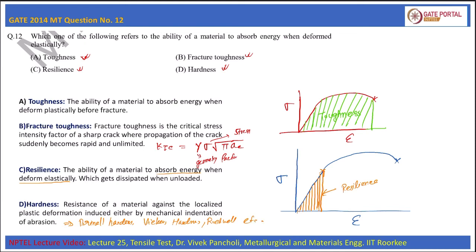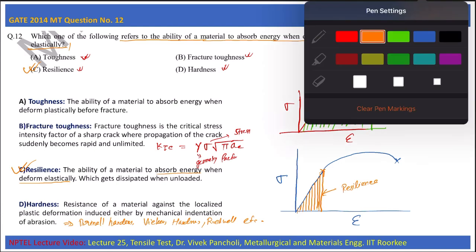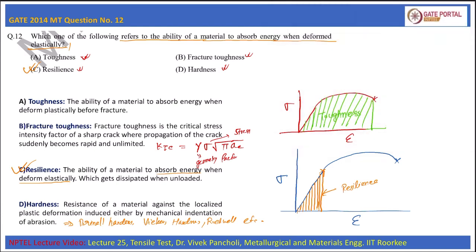So our question was, which of the following refers to the ability of a material to absorb energy when it is deformed elastically? The correct answer is option C, that is resilience. Resilience is the ability of a material to absorb energy when it deforms elastically. So that means the area under this curve is the resilience.